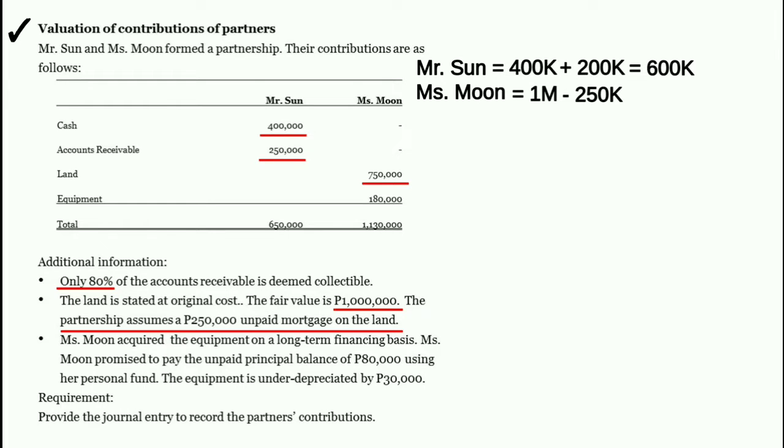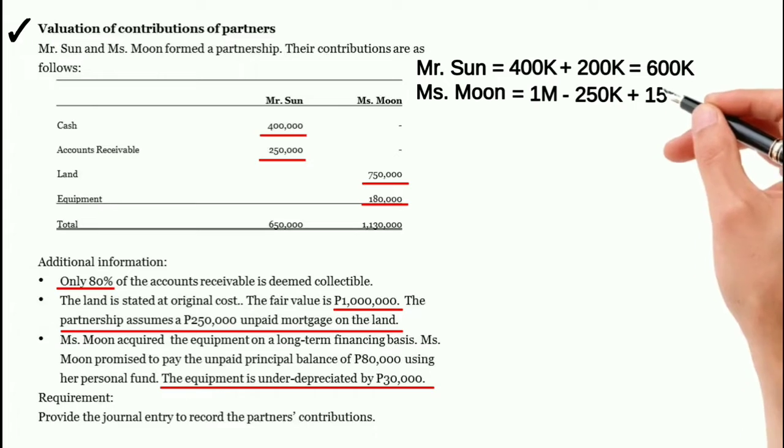Ang book value ng equipment ay 180,000 pesos. Yun nga lang, sabi dito sa problem, the equipment is under-depreciated by 30,000 pesos. Kung under-depreciated siya ng 30,000 pesos, that means overstated ang equipment. So therefore, ibabawas natin yung 30,000 pesos sa 180,000 pesos. 180,000 pesos minus 30,000 pesos, that is equal to 150,000 pesos. So idadagdag na natin yung 150,000 pesos.